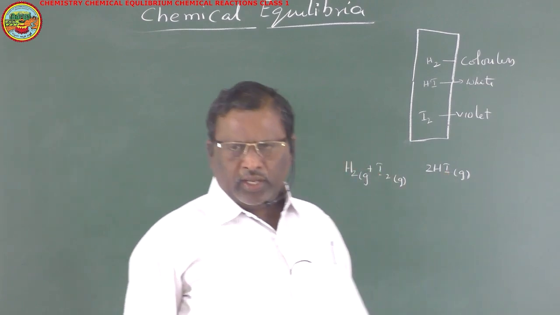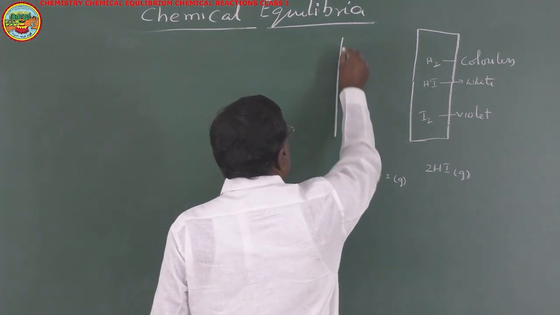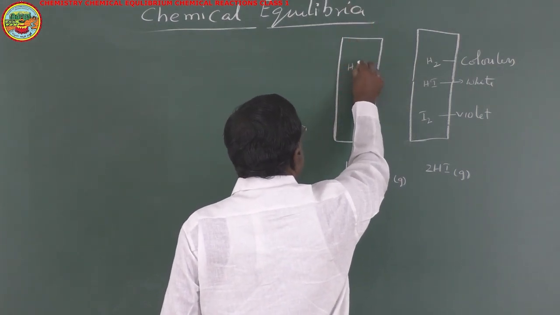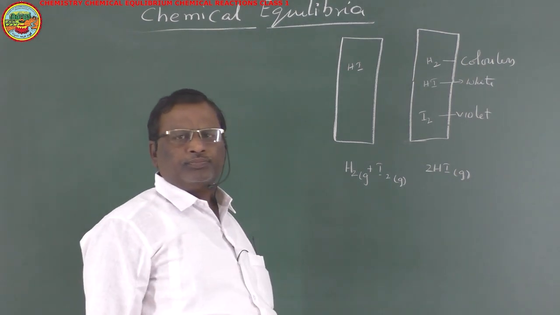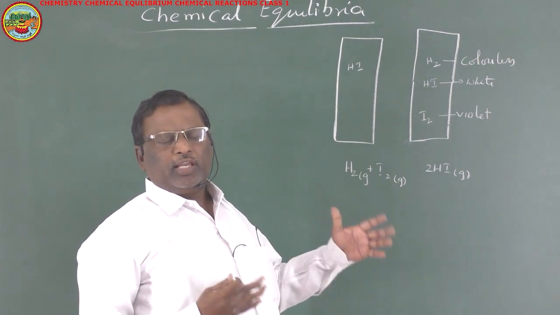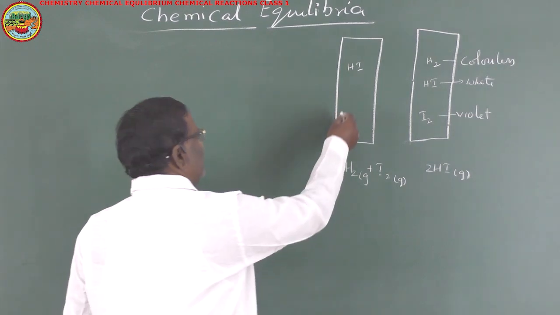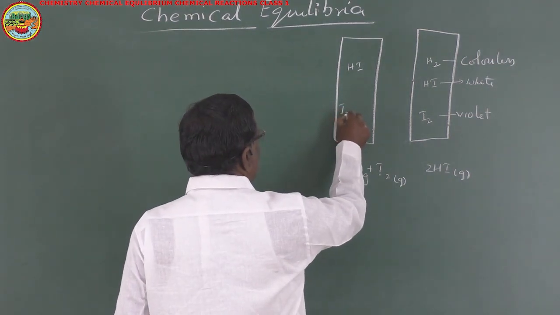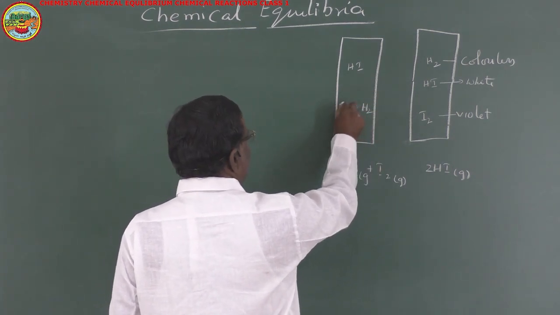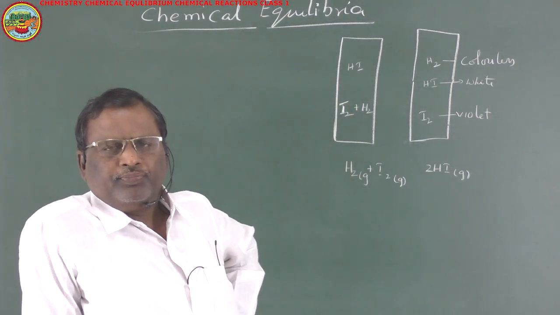Another thing, in the second case, I have taken HI gas in a container. This HI gas is white in color. If I keep that at that temperature, after some time, I observe the development of a violet color. Because HI is colorless it is not visible, but the development of violet color, iodine, I observed.